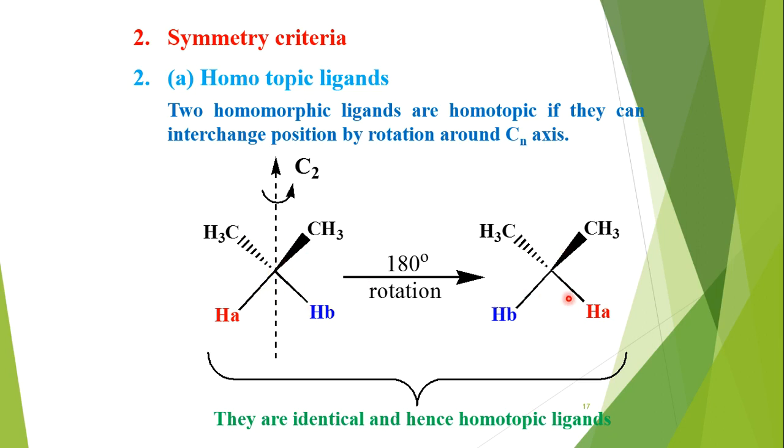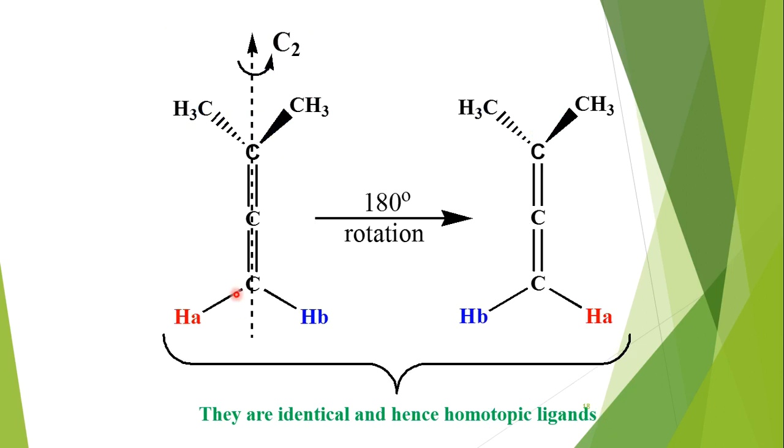So we can say that here a C2 axis of symmetry is applied, and these two ligands are homotopic to each other, because we can see that these two ligands have exchanged their positions, and the molecule is equivalent to the first one. So H and Hb are homotopic ligands. So it is the symmetric criteria to check homotopic ligands.